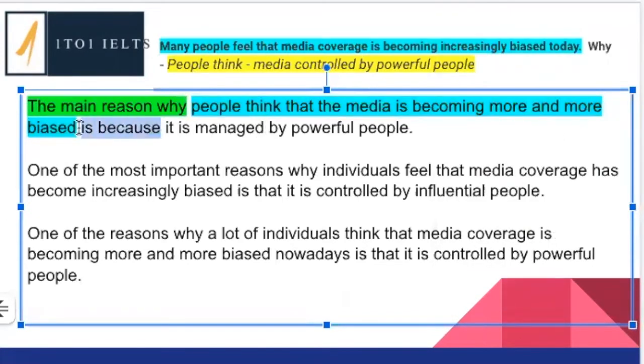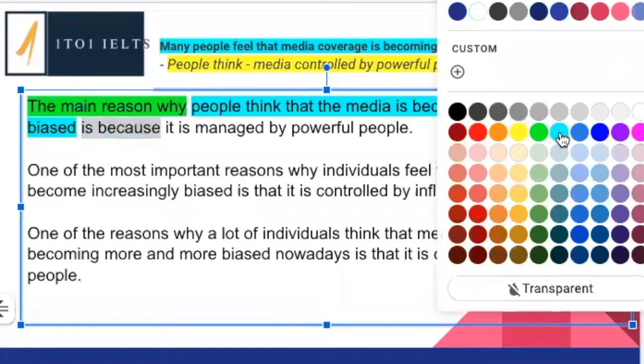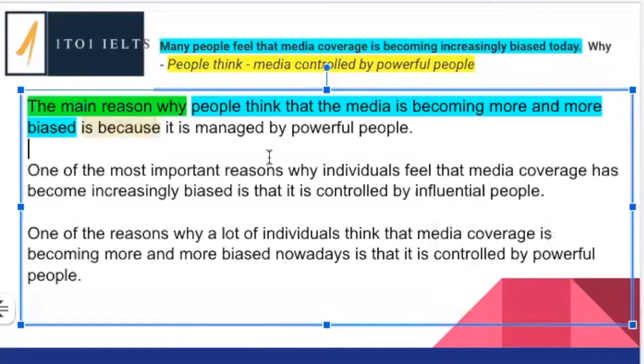Then we want some kind of connecting word. So is because or is that we can use here. And then we're going to have our main idea, which is people think media is controlled by powerful people. So is because it is managed by powerful people.